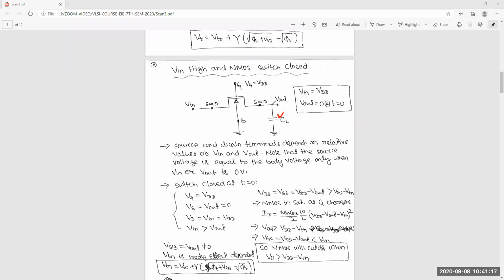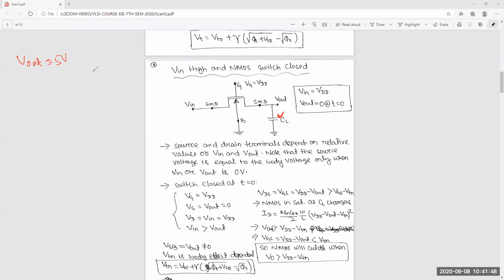Yes. So Susri is saying finally V out will be 5 volts. So Swapnanjali, what are you saying? Will this be 5 volts or not?